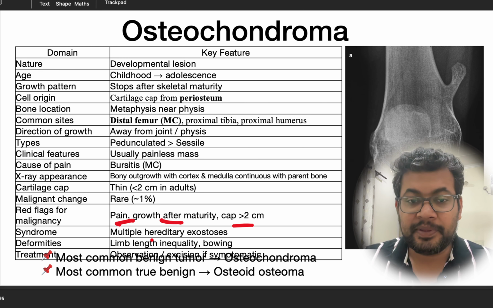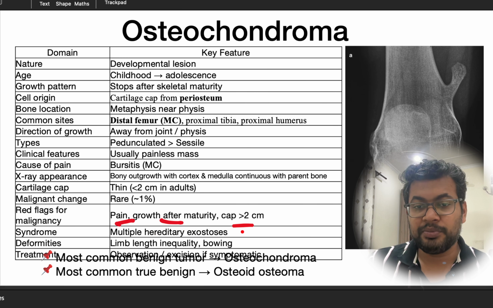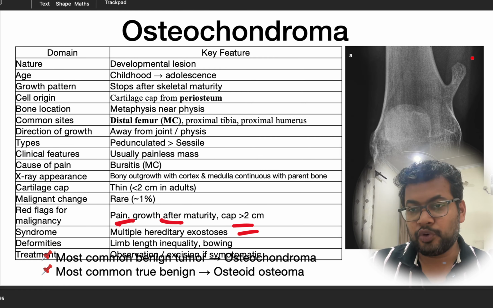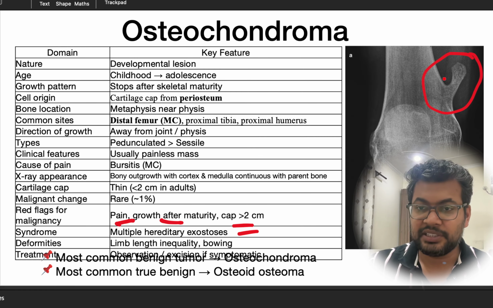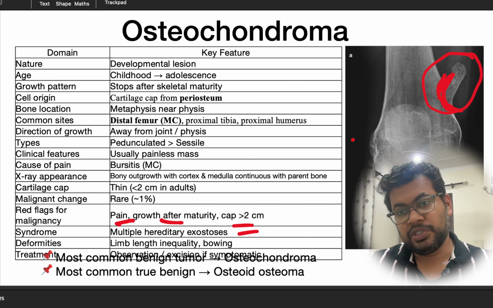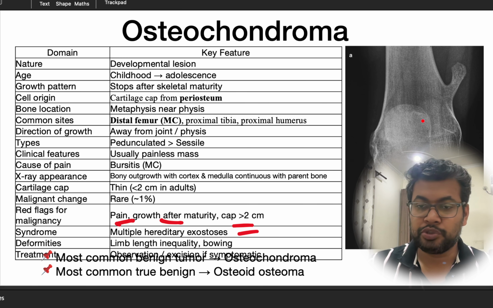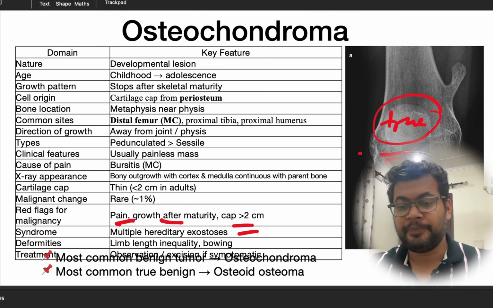Then if we look at the associated syndromes, multiple hereditary exostosis is associated with this, and patient can present with multiple deformities, bowing sometimes. Treatment is usually either observation, or if it is symptomatic, we can excise it along with the periosteum of the parent bone. The most common benign tumor is the osteochondroma, and the most common true benign tumor is osteoid osteoma, because osteochondroma is not a true tumor, it is a pseudo tumor, a developmental anomaly.